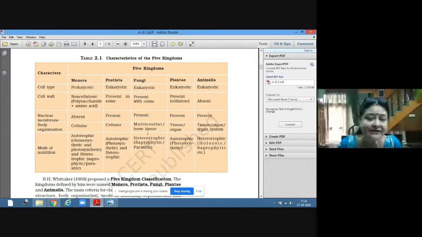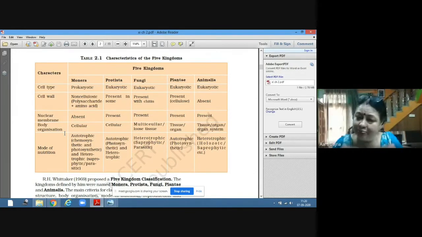This is the characteristic feature of animals. Nuclear membrane is present because it is a eukaryotic cell, and the body organization can be tissue level, organ level, or organ system level, depending upon the complexity of the organism.